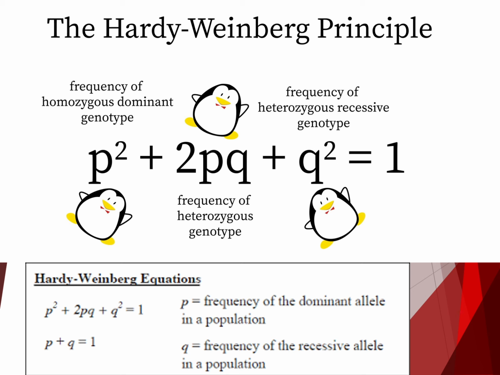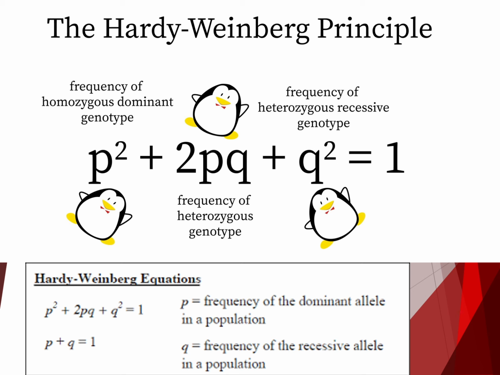So, for a gene with alleles capital B and lowercase b, the equation representing possible genotypes in genetic equilibrium is the frequency of B squared, plus 2 times the frequency of big B times the frequency of little b, plus the frequency of little b squared, all equal to 1.